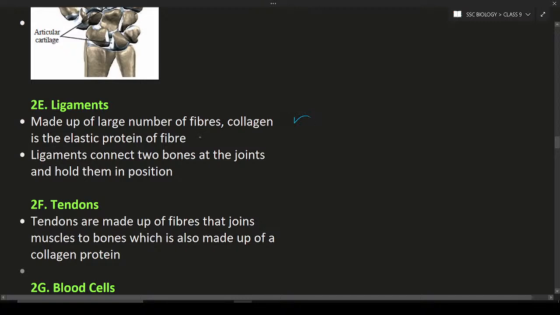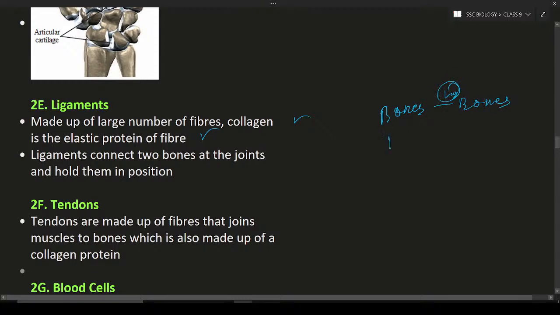It is the elastic protein of the fiber, and ligaments are going to connect the bones at the joints. What is meant by ligaments? Bone to bone. The bone to bone connection is known as ligaments. So these ligaments are mainly connecting bones.